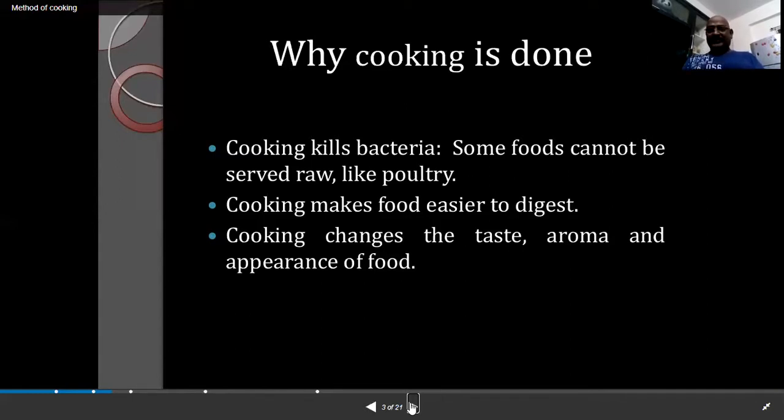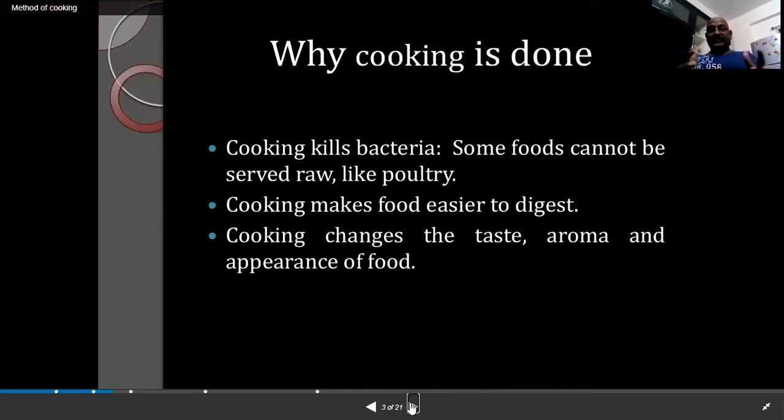When we cook the food, the harmful bacteria and microbes contained in the raw materials will be sterilized. When we cook, all these bacteria and microbes disappear from the cooking ingredients.